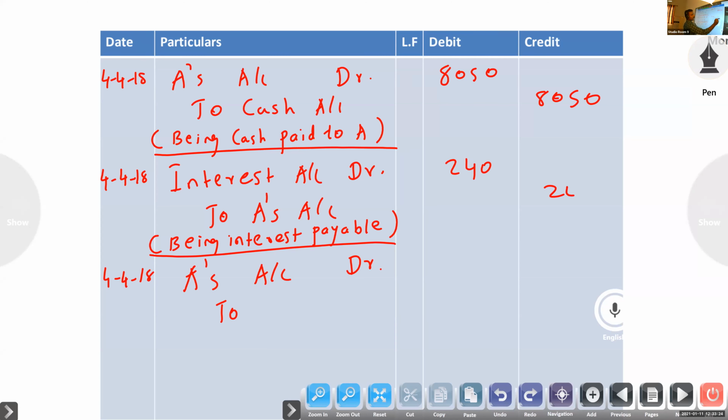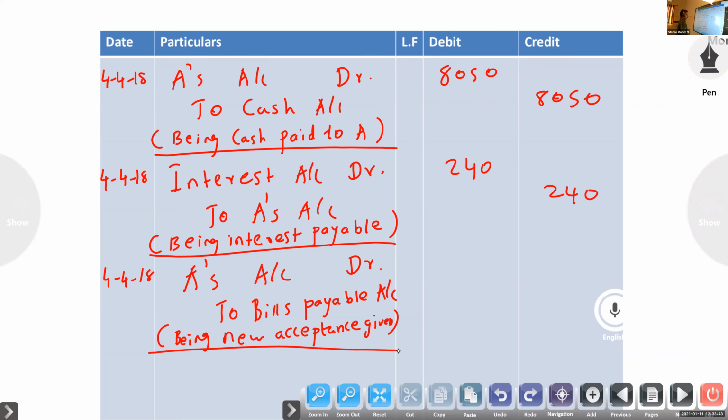Interest 240, no? Bills payable, being new acceptance given. So the amount is 12,240. Being new acceptance given.